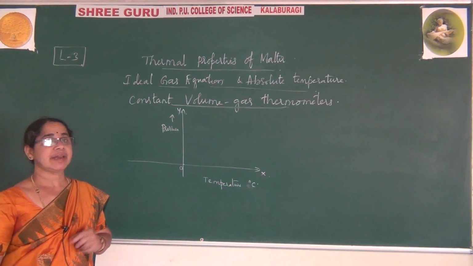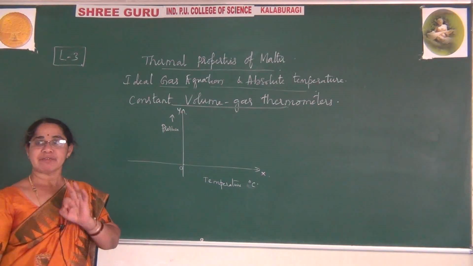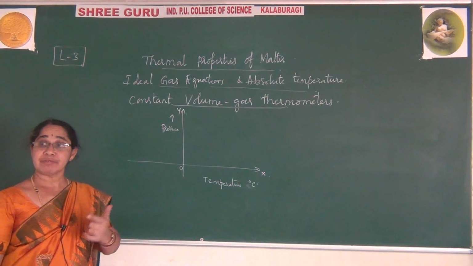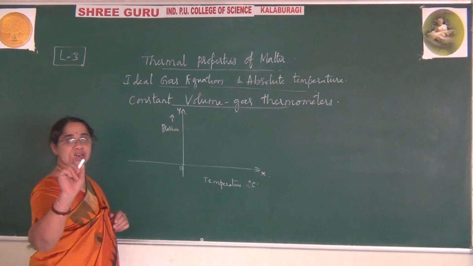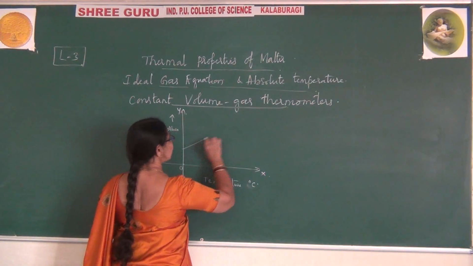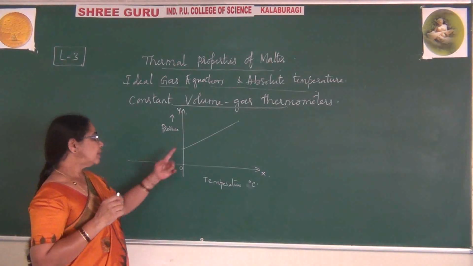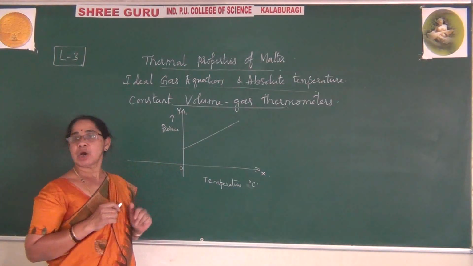For this they have taken different kinds of gases. But let me first explain taking only one gas, and after that I will explain for different types of gases. So please observe, if I take only one gas, it has shown a straight line graph. But this does not pass through the origin. It will never pass through the origin.